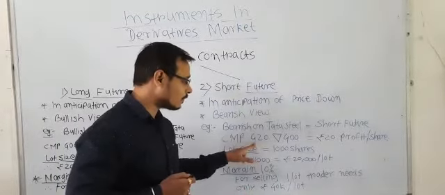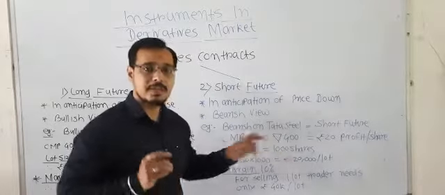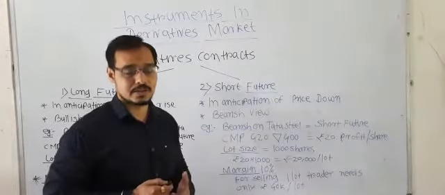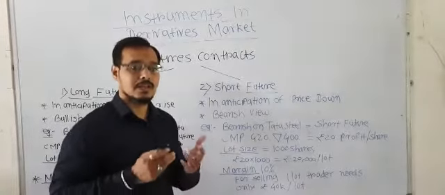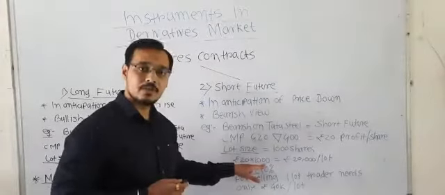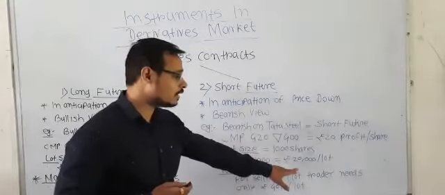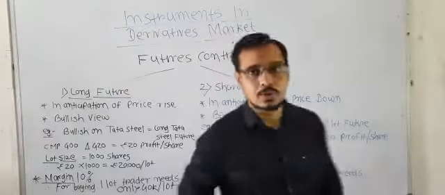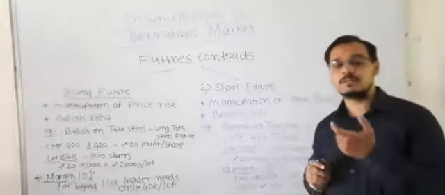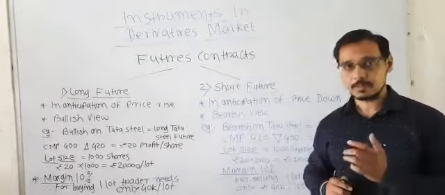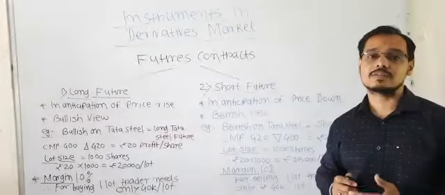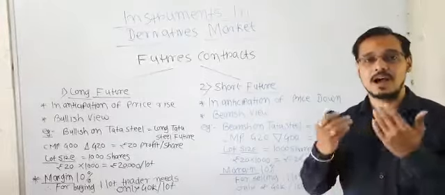If the price goes down from 420 rupees to 400 as per your view, you will again make a profit of 20 rupees per share, and the lot size is 1000. So you will get a profit of 20 rupees multiplied by 1000 shares, that is 20,000 per lot. Here also a trader has to pay only 10% margin for selling one lot of Tata Steel. But as we are making exponential profits, the risk associated with this is extremely high.